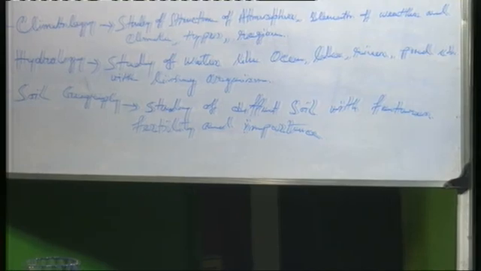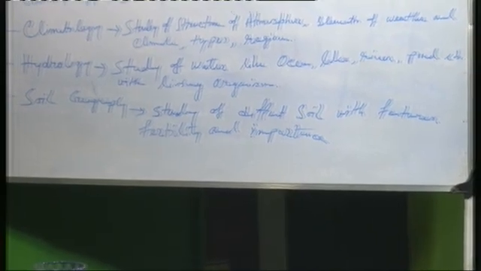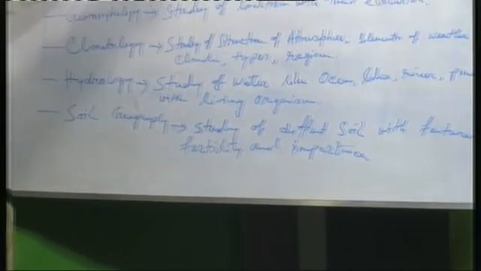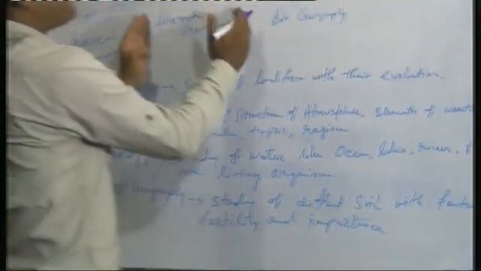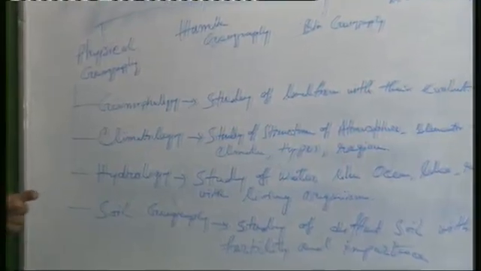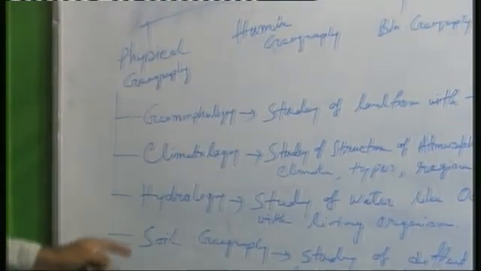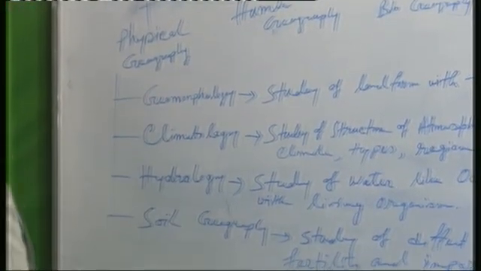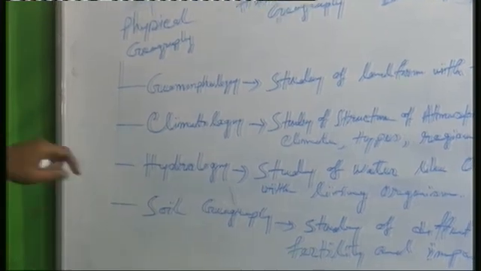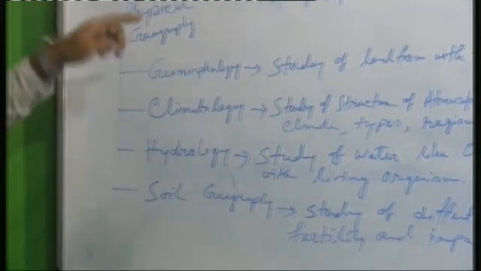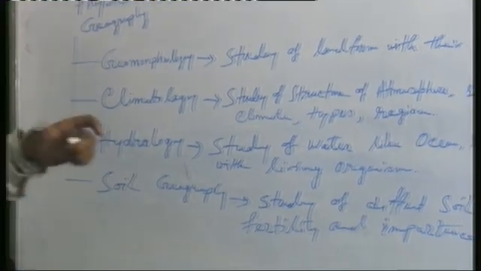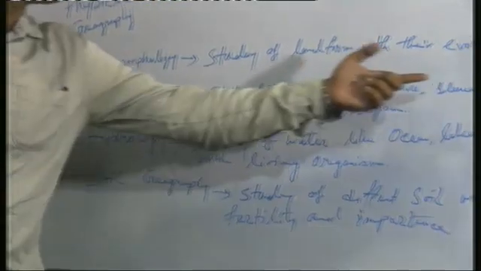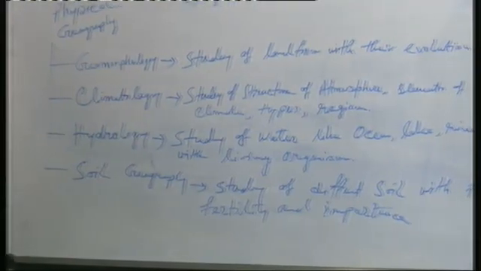So these are the four branches of physical geography. The systematic approach classifies geography into physical geography, human geography, and biogeography. Among them, physical geography has four parts: geomorphology, climatology, hydrology and soil geography. Geomorphology is the study of landforms with their evolution. Climatology covers the different structure of the atmosphere and the elements of weather and climate.